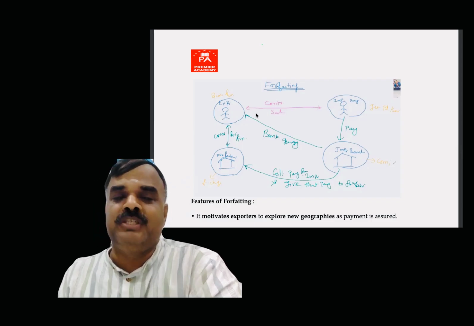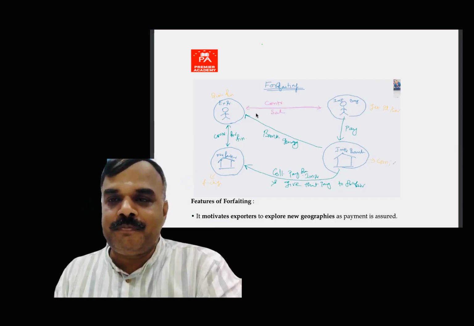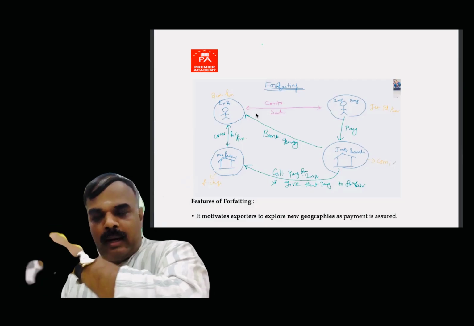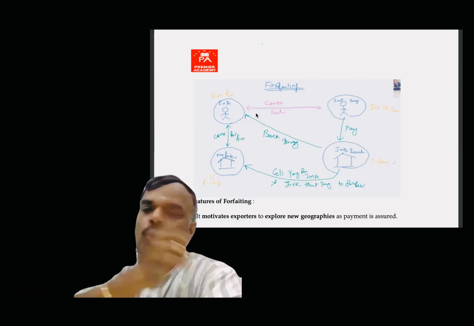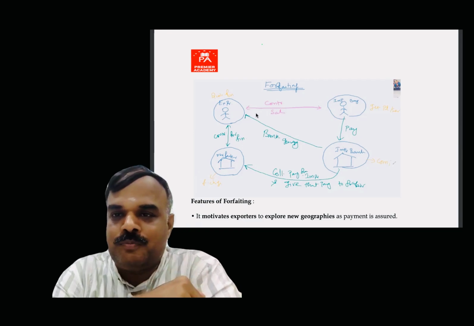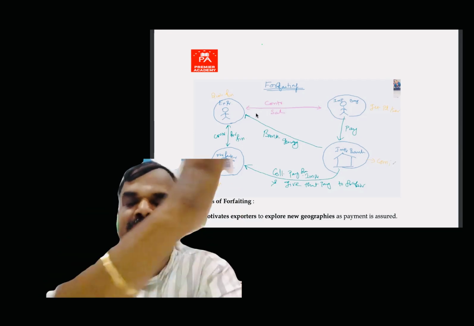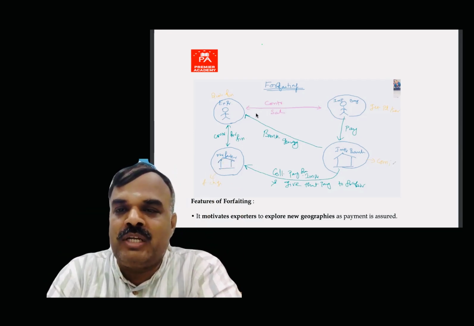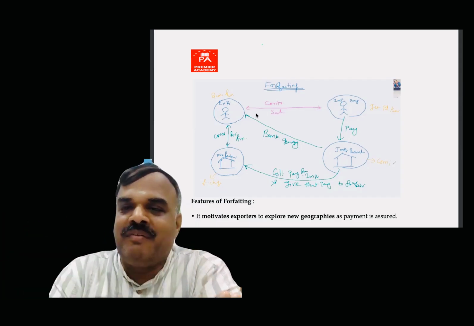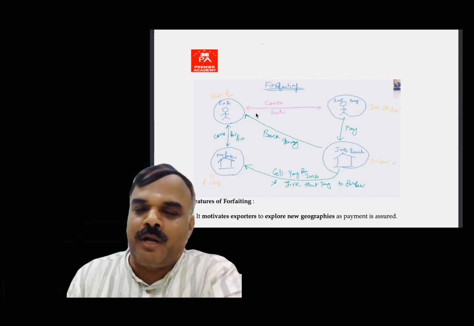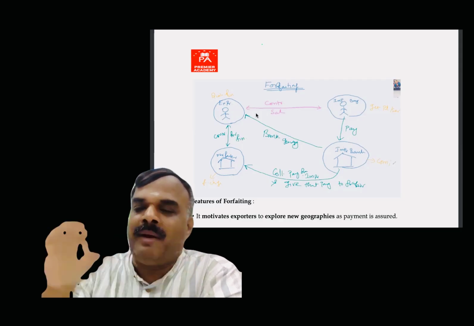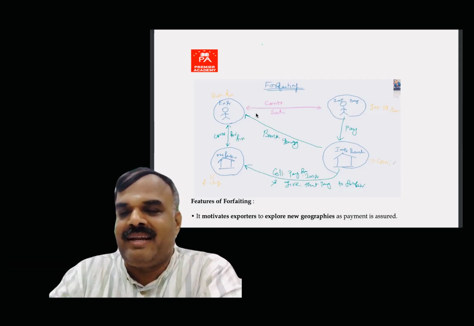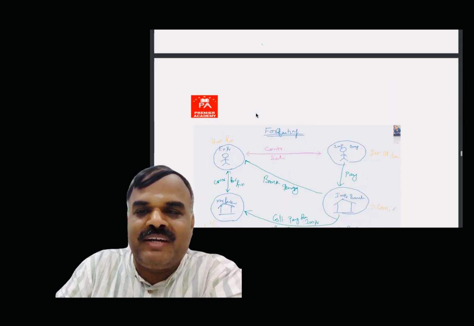Geeta madam cannot settle the money to Rakesh directly. Through what? The banker. Geeta madam's banker has to send that money to the forfeiter, as the loan amount. Through that only the transaction has to complete. So it's a win-win situation on both sides. The banker also gets some commission on that. So all of them happily settle and complete the transaction. Got the clarity with respect to forfeiting?